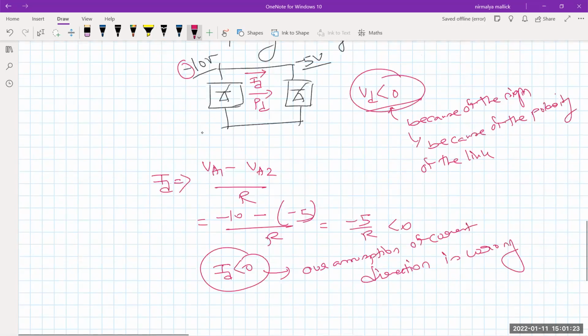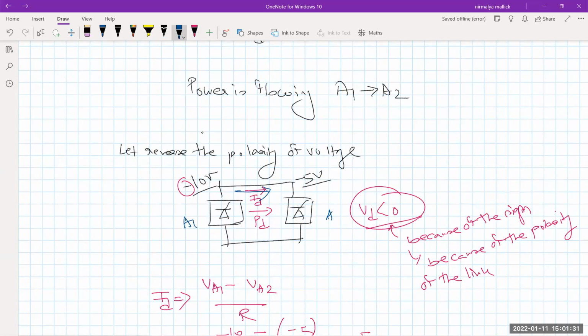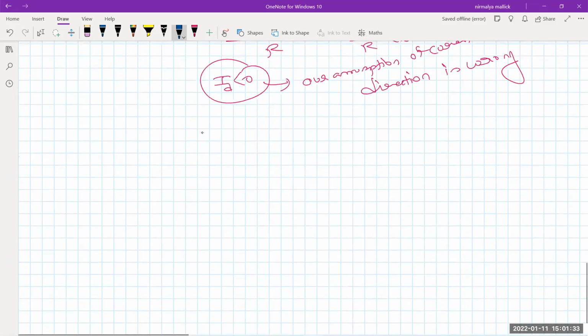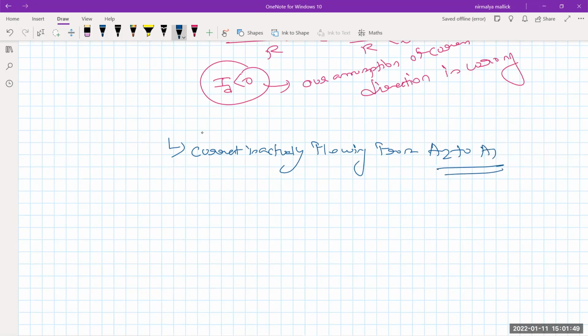We have assumed that current is flowing from A1 to A2, but no, this is A1, this is A2, but no, current is actually flowing from A2 to A1. Fine.